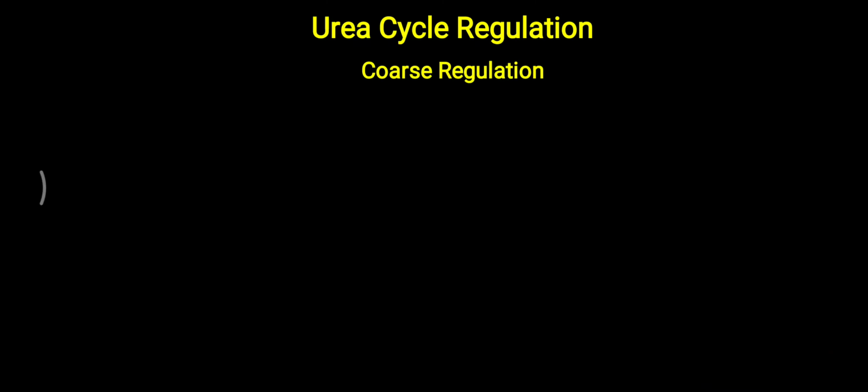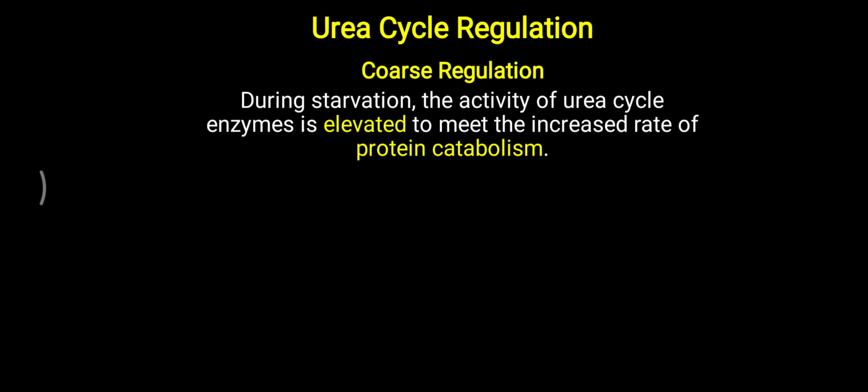Next thing is about the urea cycle regulation. Here it is divided into coarse regulation and fine regulation. Simple: urea is the end product of protein metabolism. So whenever protein metabolism is increased in our body, overall urea cycle activity will be increased. So during starvation, what happens? Activity of the urea cycle is elevated, because during starvation, for energy generation or glucose formation, protein will be utilized. So protein will be degraded, and amino acids are separated, which can be utilized for gluconeogenesis. Overall protein catabolism is seen, and that will lead to an overall elevation of the urea cycle enzymes, and urea formation is increased in starvation.